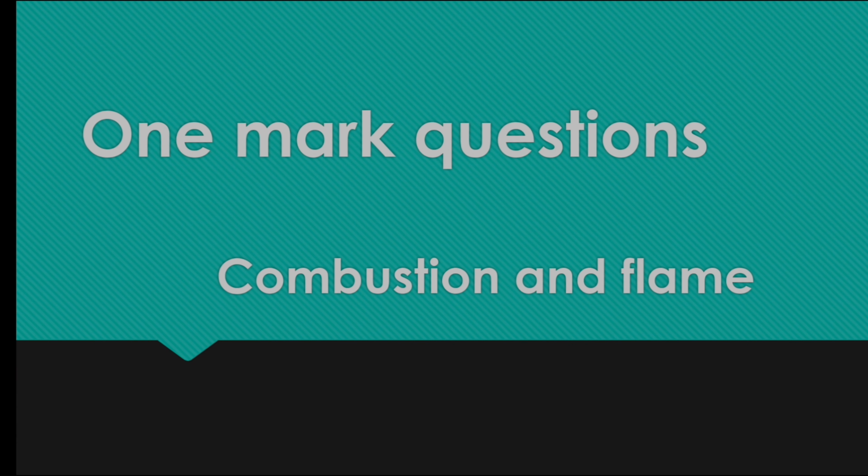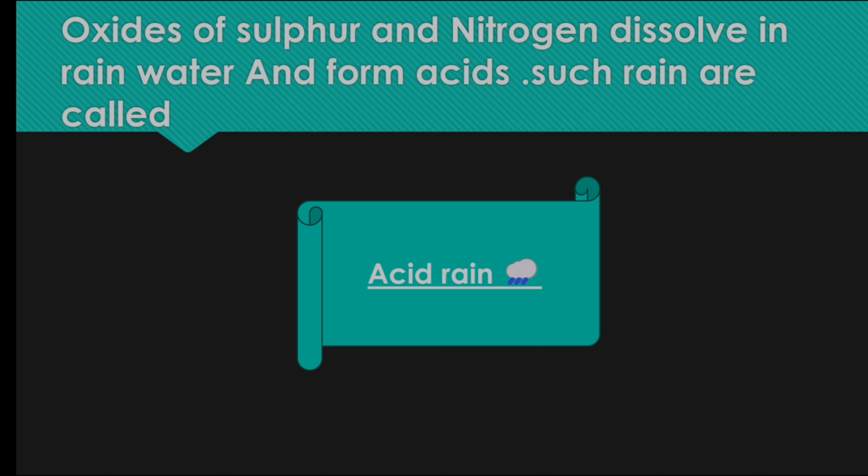Let me see the 1 mark questions now. Oxides of sulfur and nitrogen dissolve in rainwater and form acids. Such a rain is called acid rain.